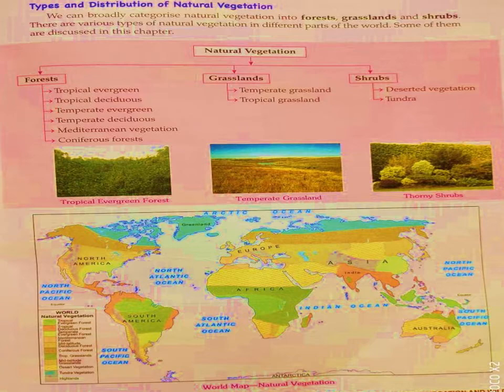Here you have a world map, and you can go through this and understand the various natural vegetation divided in our world.